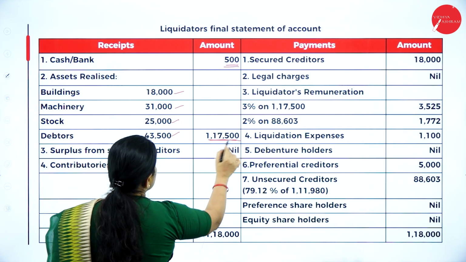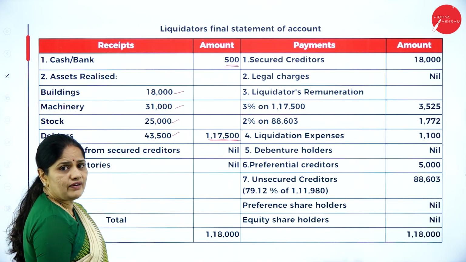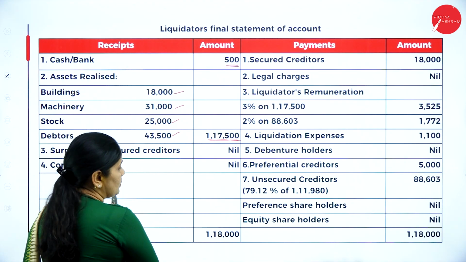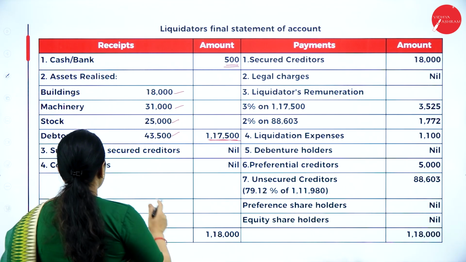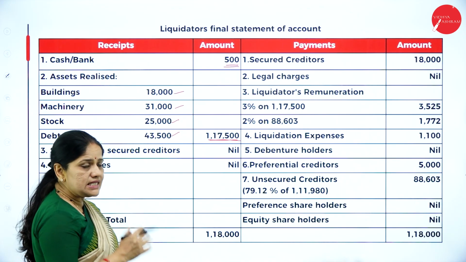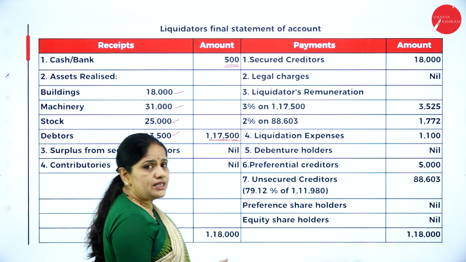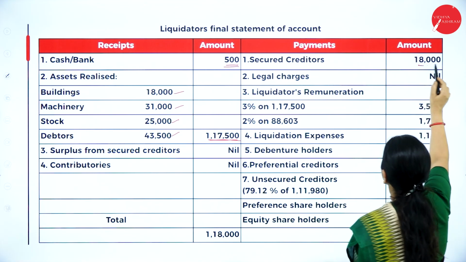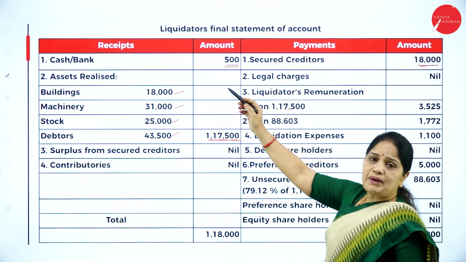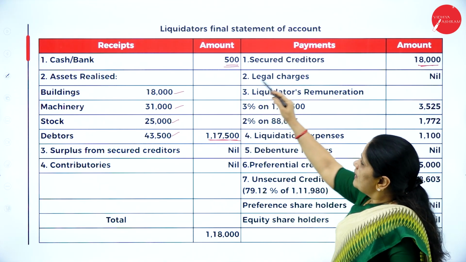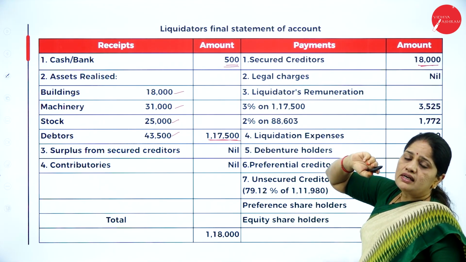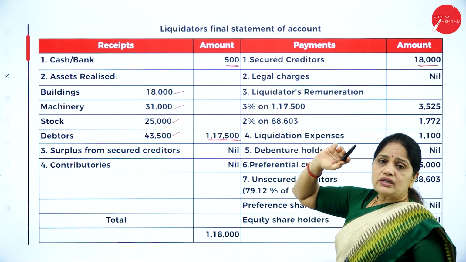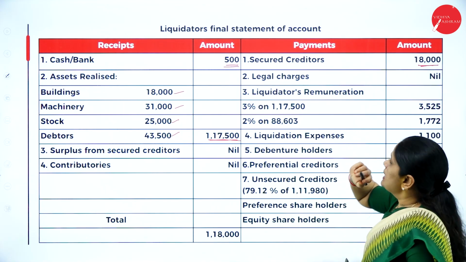So the total asset realized is 1,17,500. Then surplus from secured creditors, it is nil. Then contributories also it is nil. Then coming to the payment side, we have the secured creditors. Since the buildings are partly secured, I have written the secured creditors. But if I don't write buildings, I should not write the secured creditors amount on the credit side here.